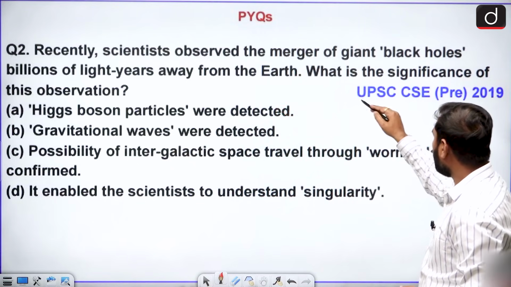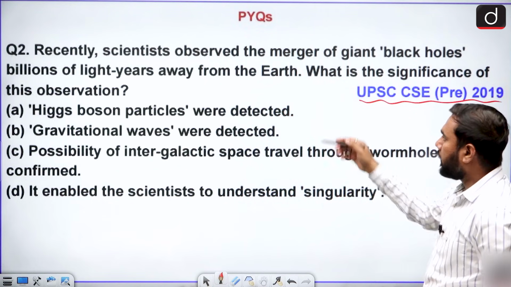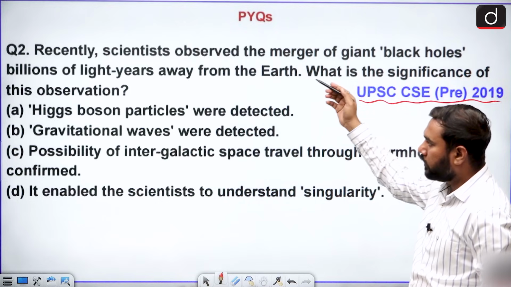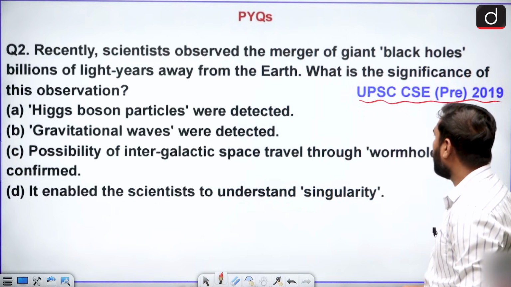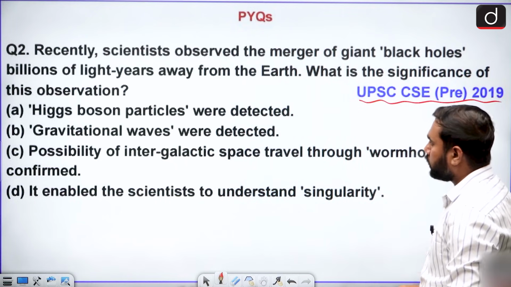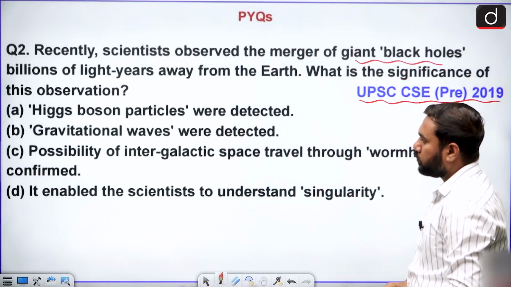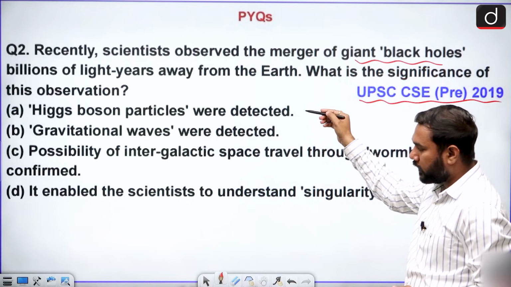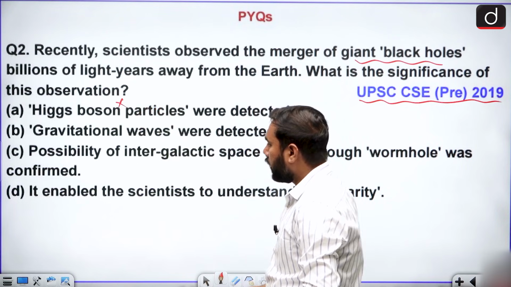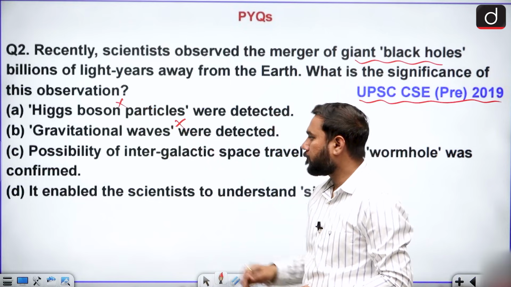This was asked in UPSC Prelims 2019. Recently, scientists observed the merger of giant black holes billions of light years away from the Earth. What is the significance of this observation? So there is a merger of black holes, so what can happen? Were Higgs boson particles detected? No, this is related to your plasma study. Were gravitational waves detected? No, there are X-rays present.